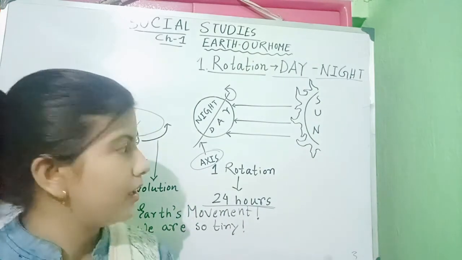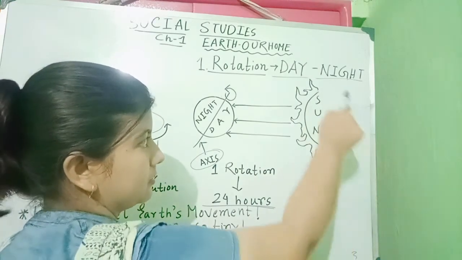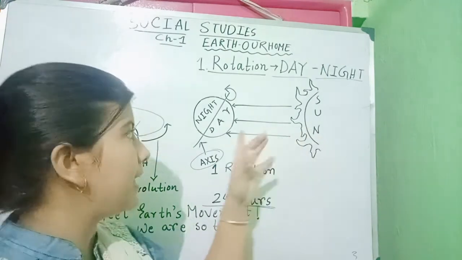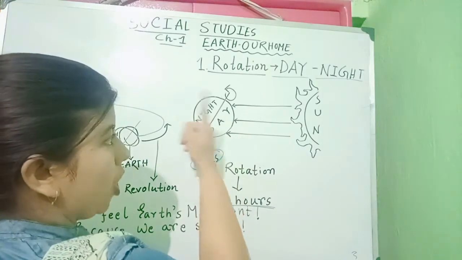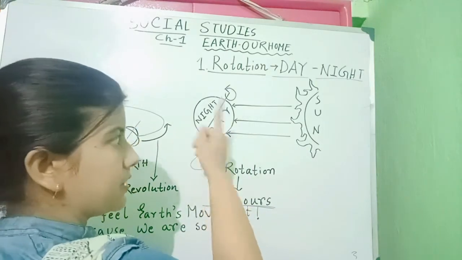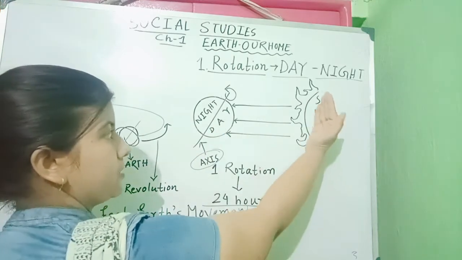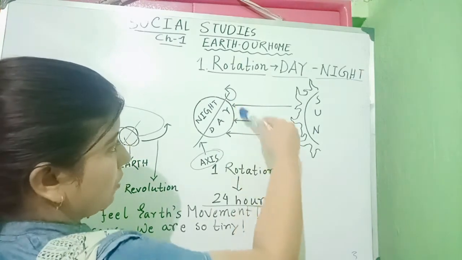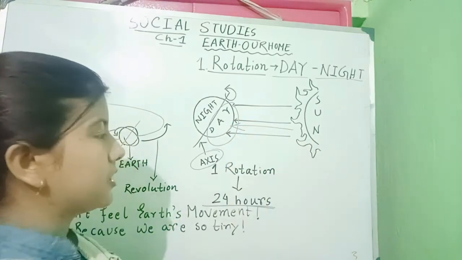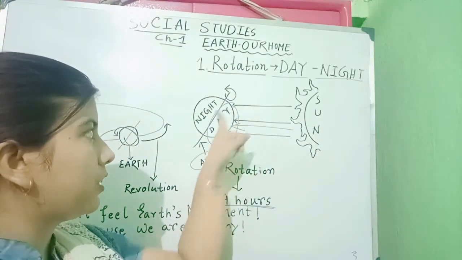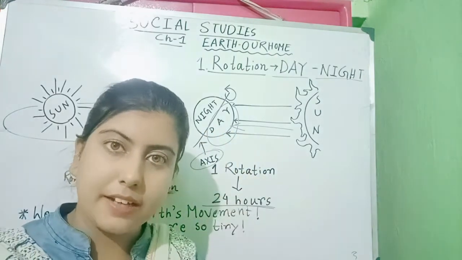But how? Let's check. Children, this is the sun, and this is our earth. Now, when earth is spinning around its axis, the part that faces the sun receives the sunlight. So here, this part receives the sunlight. So here we can see daytime.